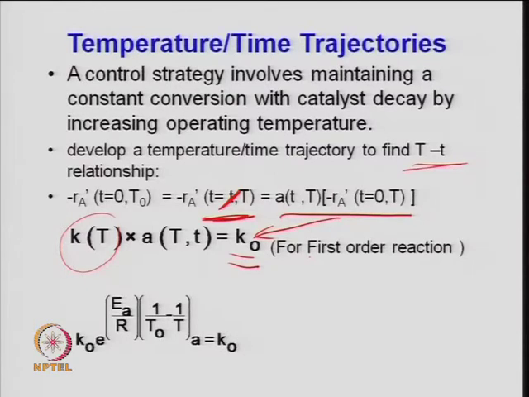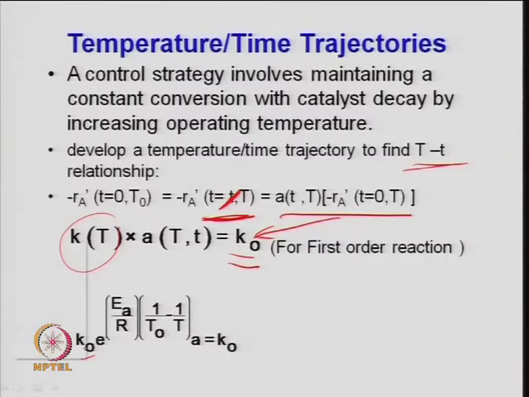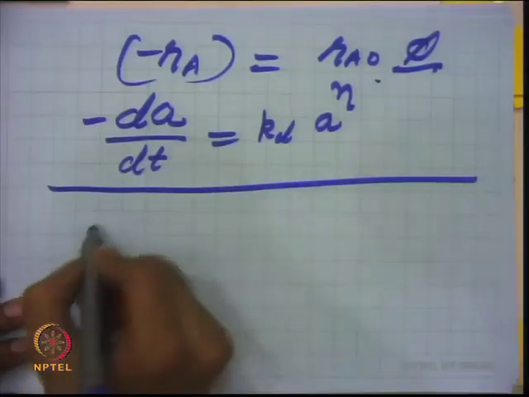One can write this because, from the Arrhenius equation, k = k0 e to the power minus E upon RT. But when I write k1 by k2, this is now the rate constant measured at temperature T0, right. So, this is the rate constant measured at temperature T0, times e to the power E upon R (1 by T0 minus 1 by T), and that is equated to the initial rate, that is, when the temperature is T0. So, what is done here, if you try to correlate.